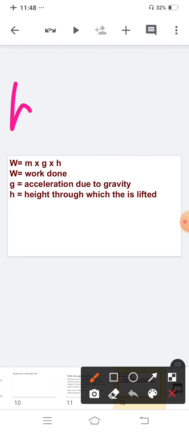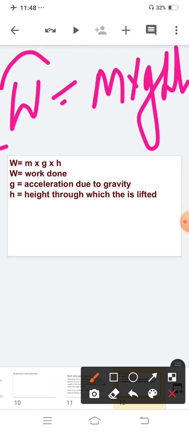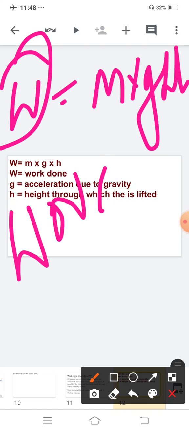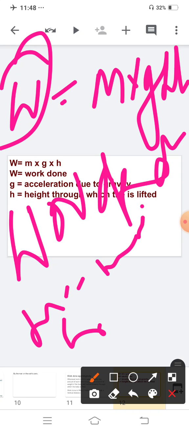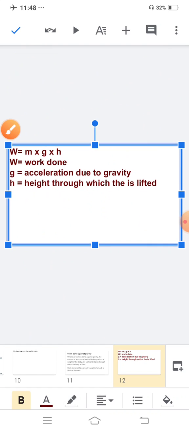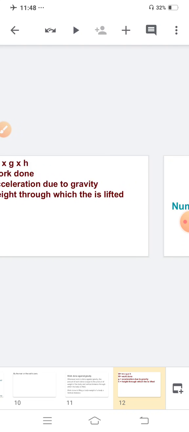So W is equal to mgh, where W stands for work done, m is mass, g is acceleration due to gravity, and h is height. W stands for work, g stands for gravity, m stands for the mass of the body, and h stands for the height through which the body is lifted. Clear?